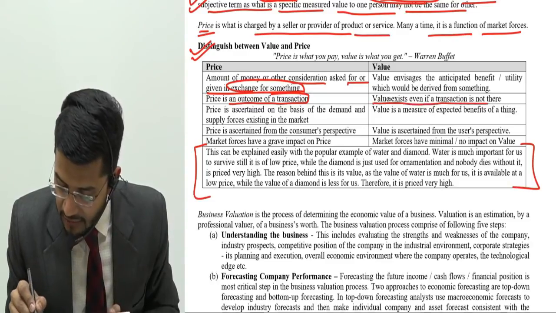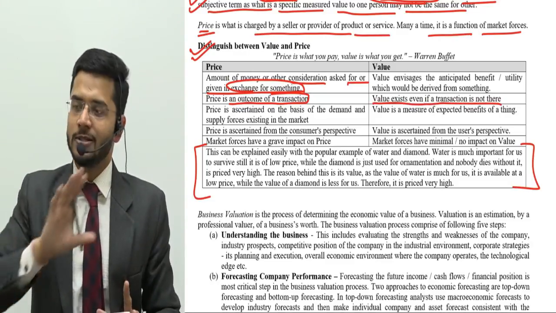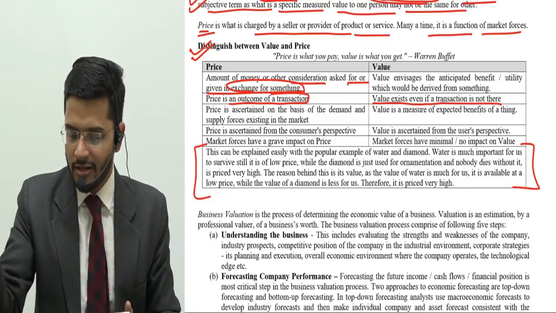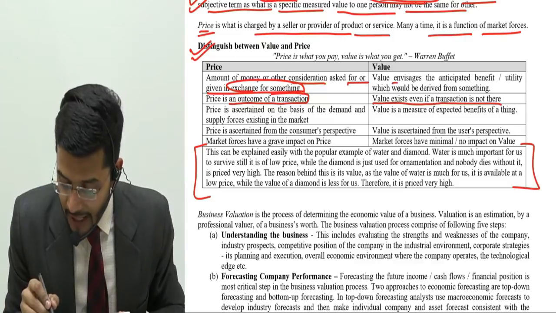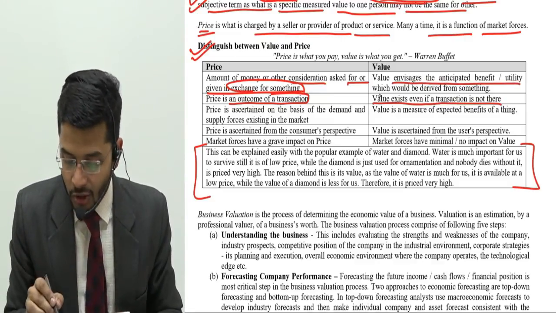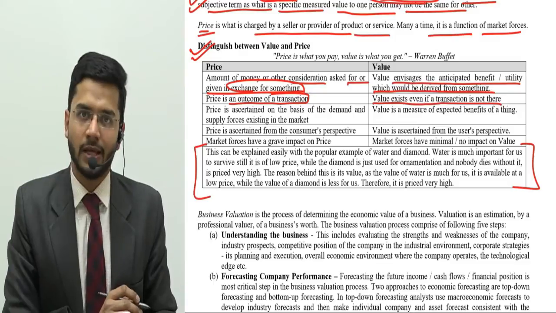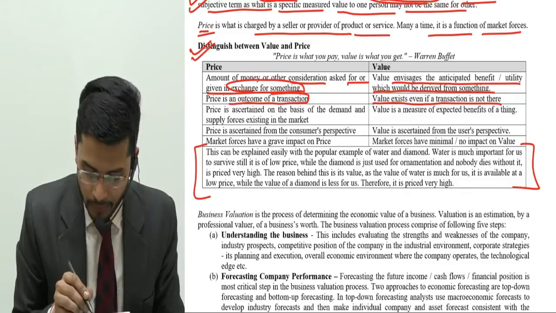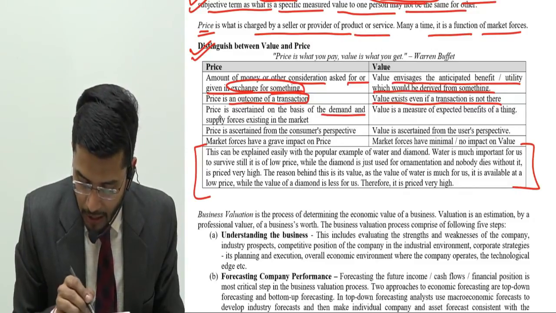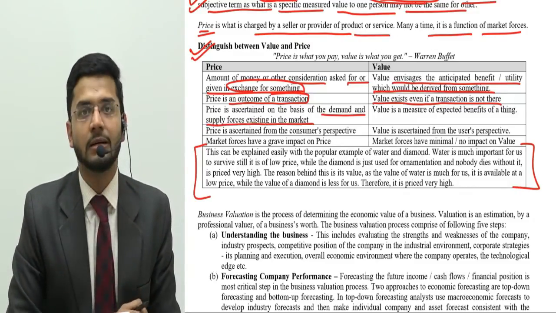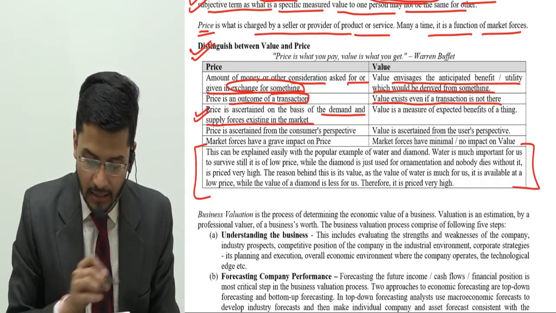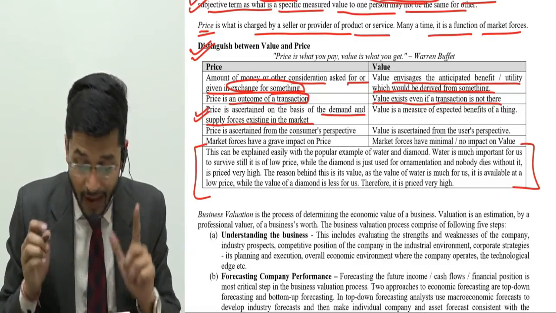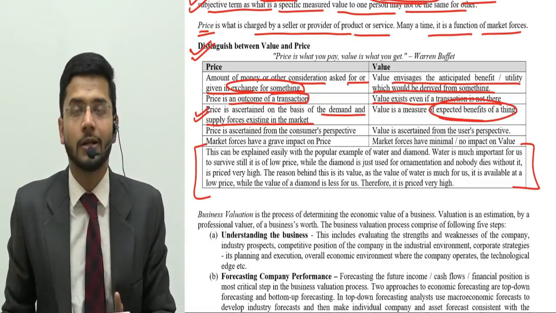However, value exists even when a transaction is not there. Value is a persistent thing attached to a particular commodity or asset, which will be there even if a transaction is not. Value envisages anticipated benefits or utility which would be derived from something. So the benefits which will be derived are governed by value. Price is ascertained on the basis of demand and supply forces existing in the market. So price is developed by demand and supply forces existing in the market. However, value is a measure of expected benefits of a particular thing.